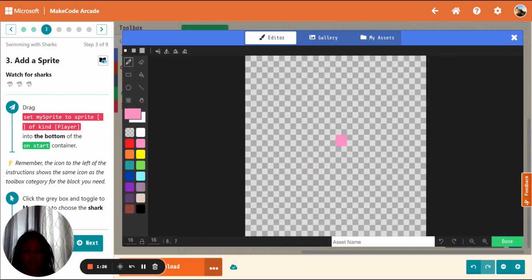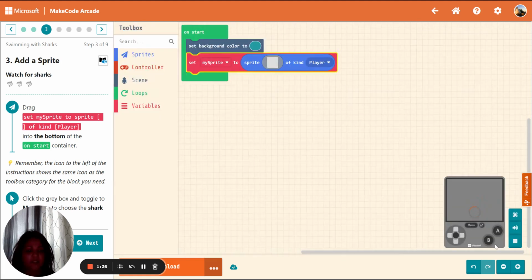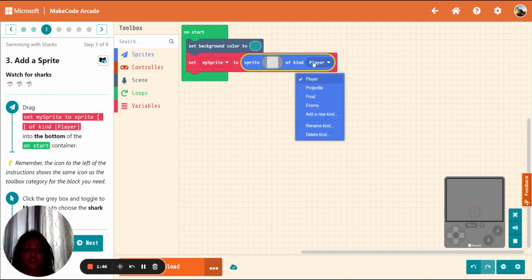And this is what it looks like. Let's choose our background again, blue. So now the area around the app will be blue. When we finish, we click that. And if you look here, you will see that happening in the screen at the bottom. We could change our player to projectile, food, enemy. We're going to leave it as player right now.